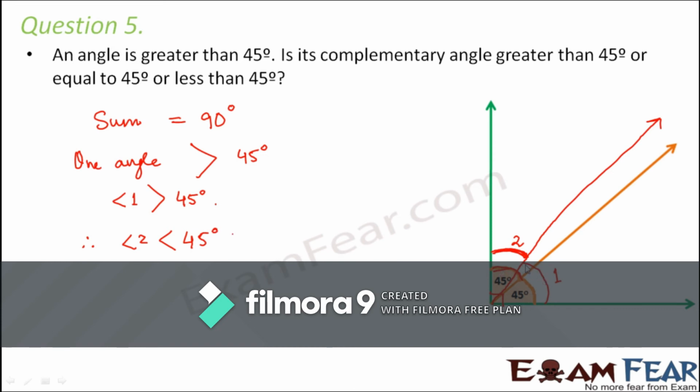So if one of these is greater than 45 degrees, the other has to be less than 45 degrees. Similarly, had angle 1 been less than 45 degrees, in that case angle 2 would have been more than 45 degrees. So I hope that with this diagram it is very much clear why angle 2 will be less than 45 degrees, because angle 1 is more than 45 degrees. So angle 1 has taken some part from this 45 degrees. So the remaining part is angle 2.